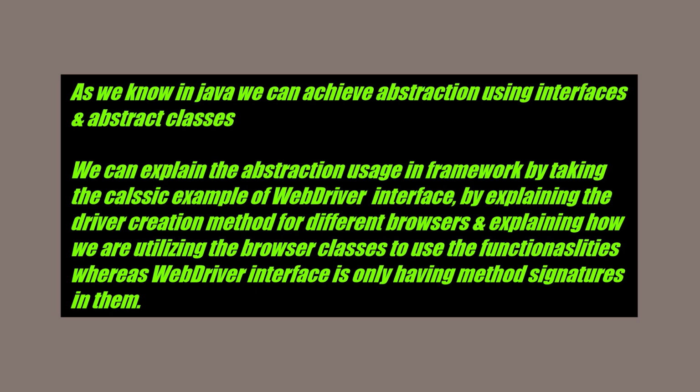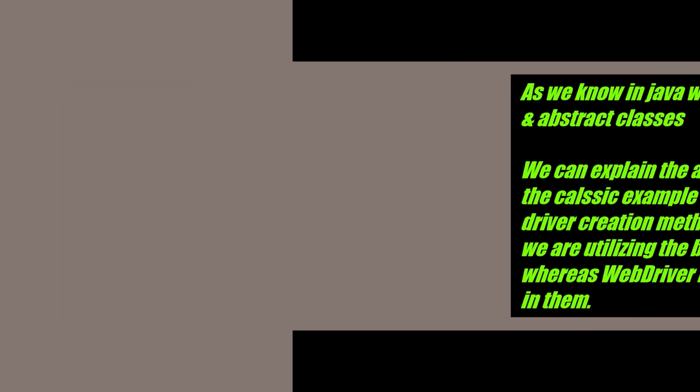The very simple example will be the use of interfaces by taking the classic example of WebDriver interface. As we all know, WebDriver is an interface, so you can explain like you have used WebDriver driver equal to new ChromeDriver, FirefoxDriver, whatever it is, and then you can explain this is how I have used interfaces in my automation framework. Now let us see the real example.